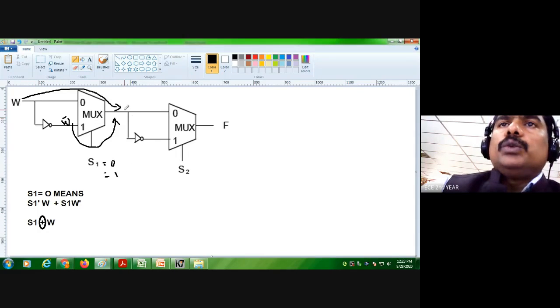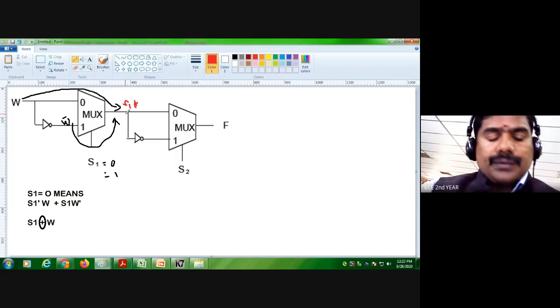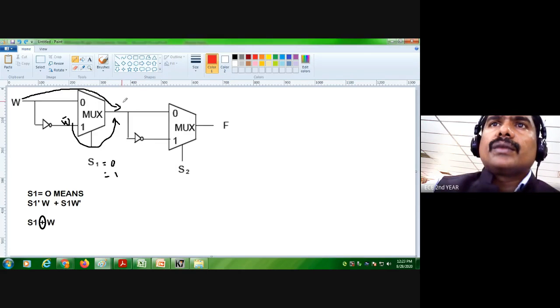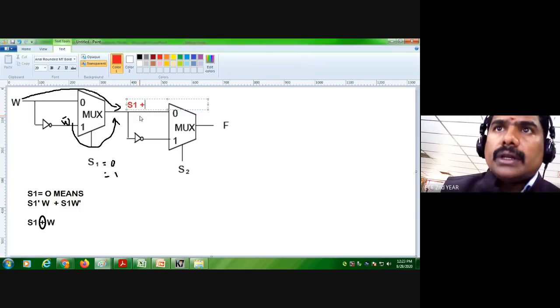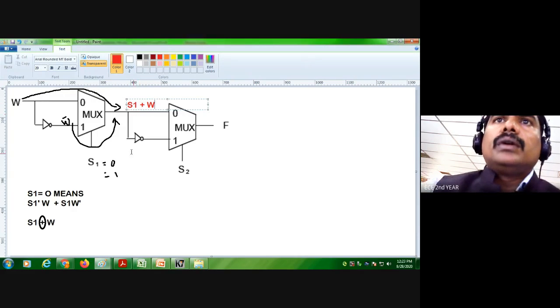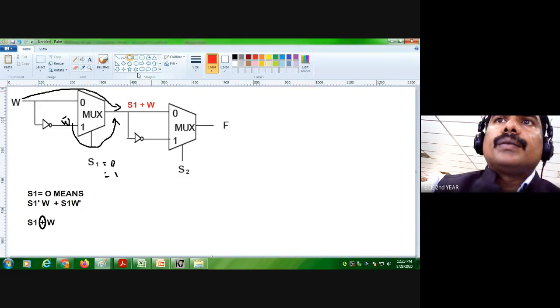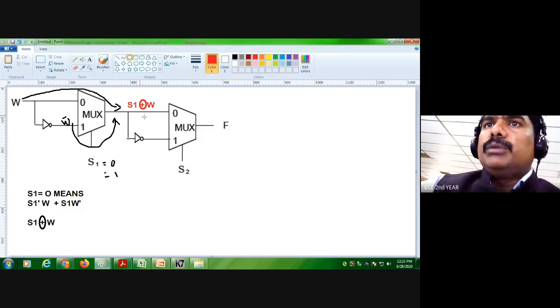So what will be the output over here? Here we'll have S1 XOR W. This is the input for the second gate, right? So you don't get confused over here.